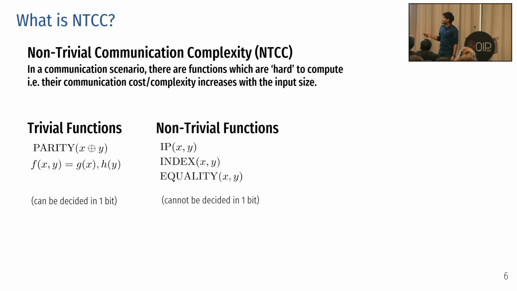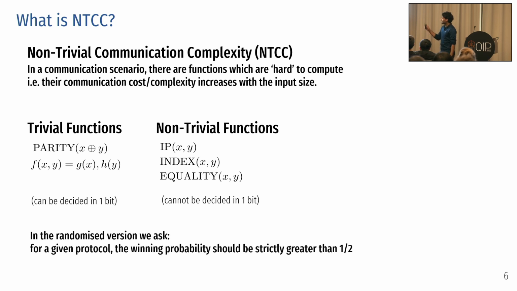Some functions are slightly harder, like the inner product, equality, index. They cannot be decided in a single bit, and we would expect that the amount of communication that I need to do should increase with the message size. We can also have a randomized version where we ask for a given protocol, the winning probability should be strictly greater than 1/2 for all input sizes.